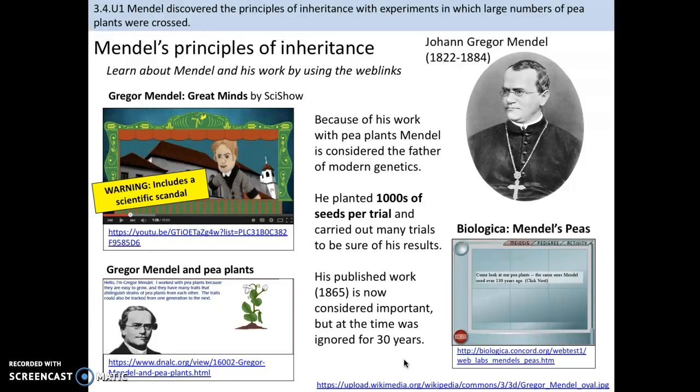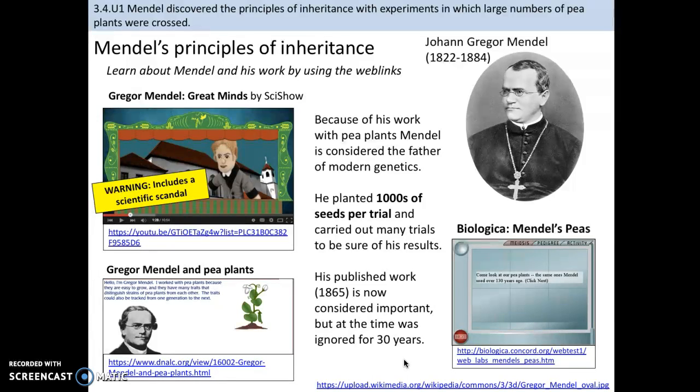He planted thousands of seeds per trial and carried out lots and lots of trials to make sure that his results worked. This is talking about big sample sizes, yeah? And it's talking about multiple trials. So these kinds of things didn't exist. The idea of doing lots and lots of individual tests to make sure it worked, or doing lots and lots of trials to make sure that it always worked, didn't exist until Mendel. And so he not only fathered genetics, but he fathered some of the modern ways of doing science. So that's kind of important.